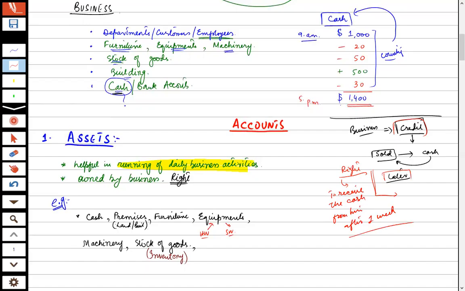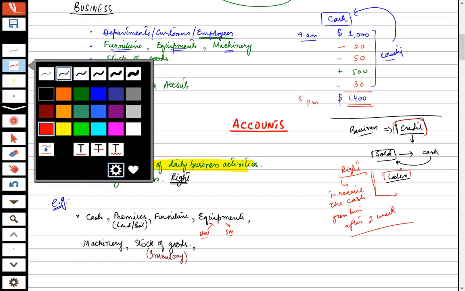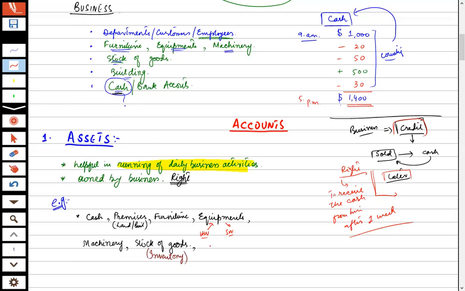Nobody can challenge this right, because I have sold the thing to him and he has promised to give me the cash later. In accounting terms, this is known as accounts receivable.